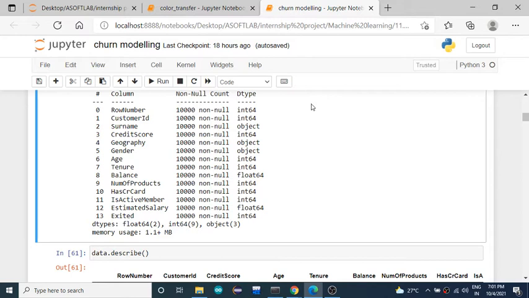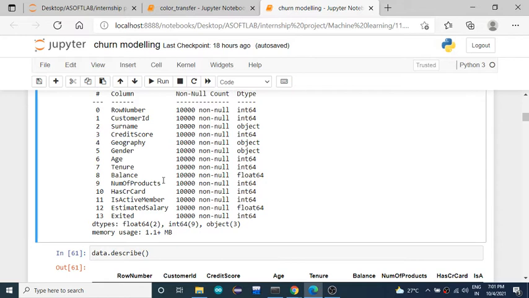So out of these features, the exited feature is what you are going to get as the result, like you are going to decide whether he is going to retain or he is going to exit. Okay, so to predict this result, all the rest of the features will work as the base. Using all these features we are going to predict whether he is going to retain in the same bank or is going to exit from the bank.